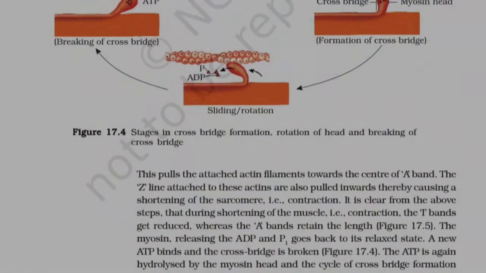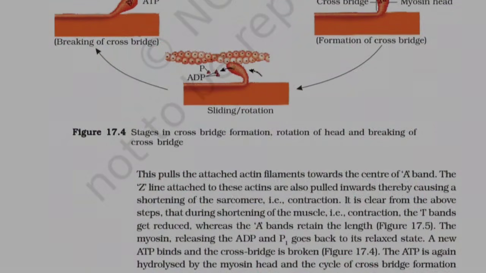This pulls the attached actin filaments towards the center of the A band. The Z line attached to these actins is also pulled inwards, thereby causing a shortening of the sarcomere, that is, contraction. It is clear from the above steps that during shortening of the muscle, that is, contraction, the I bands get reduced, whereas the A bands retain the length.